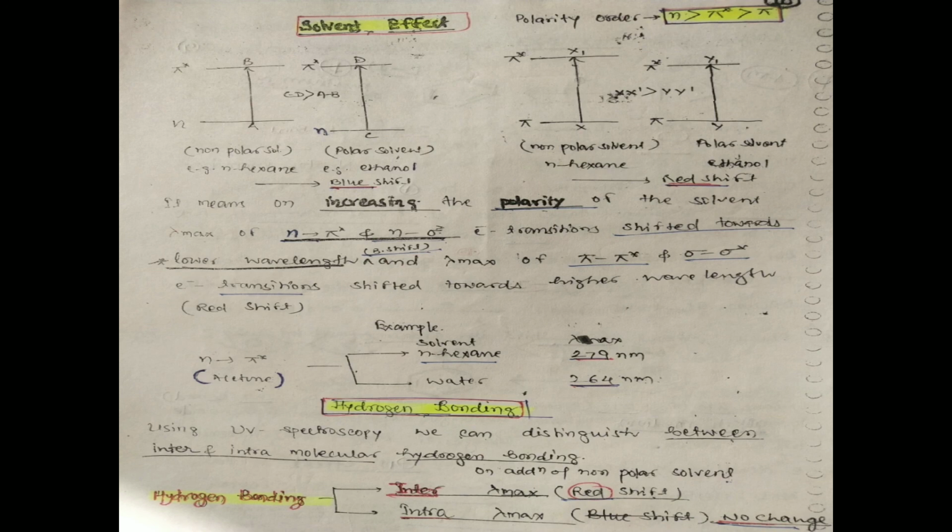And hydrogen bonding. With the help of hydrogen bonding using UV spectroscopy, we can distinguish between inter and intramolecular hydrogen bonding.